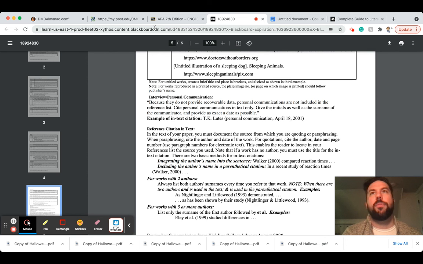So if you were to say something like, New York City has got a lot of buildings, that doesn't need to be cited, even if it's in an article, because that's common knowledge. Anyone knows that. But if you were to give some fact about New York City's population, you'd need to cite that because chances are that didn't come from your head. Chances are you read that or learned that from somewhere, and we want to give credit to our sources. Okay, so that's APA stuff.